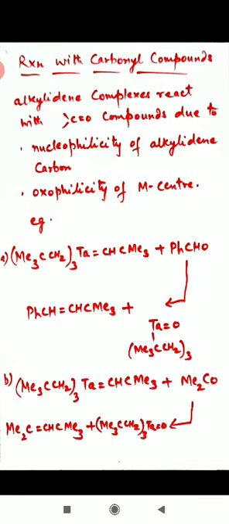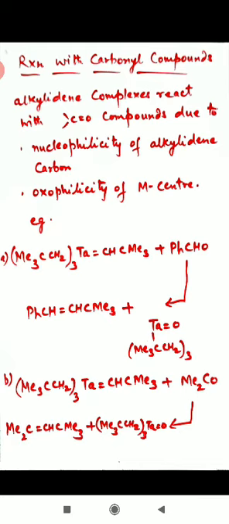So out of the carbonyl group, there is a bifurcation between C double bond O. The oxygen atom of this carbonyl is bonded to the metal atom along with all other ligands except the carbene ligand, and the rest of the molecule of the carbonyl gets attached to the carbene molecule. So this is the reaction of the aldehyde.